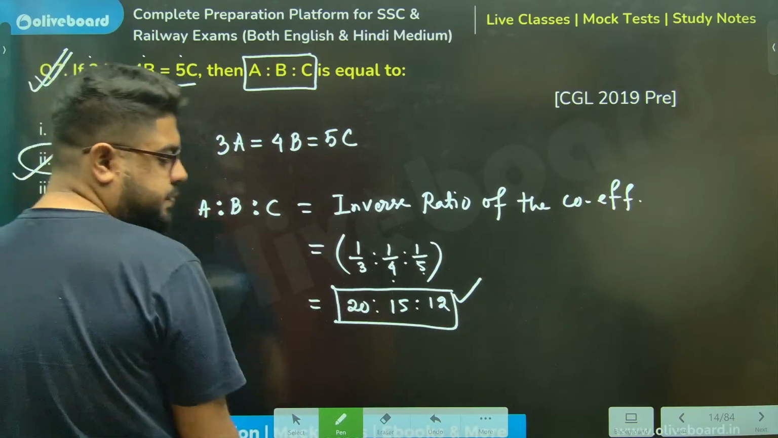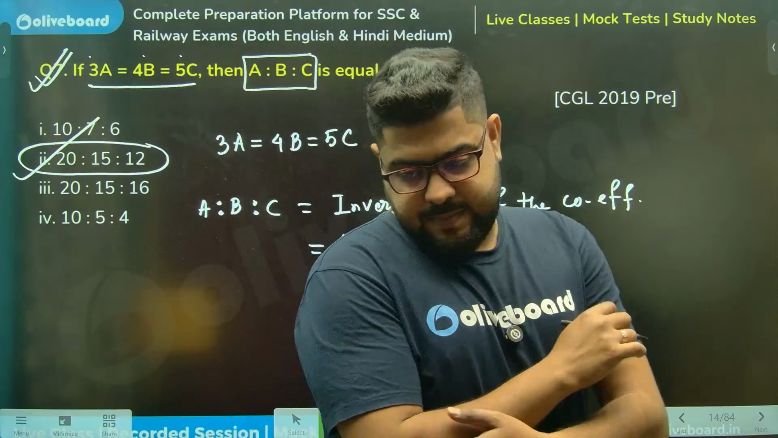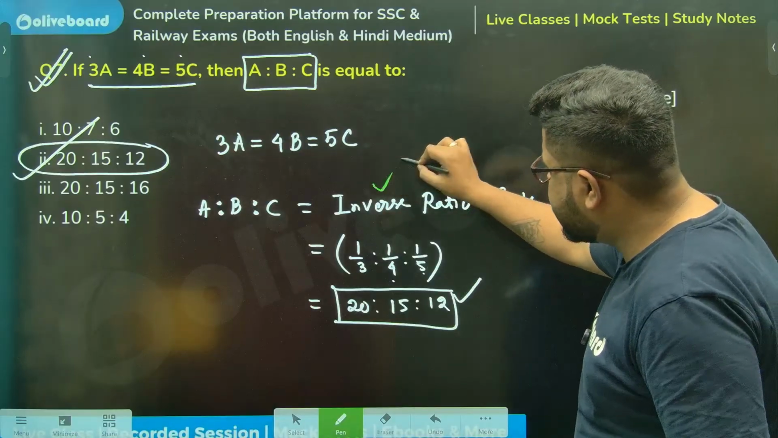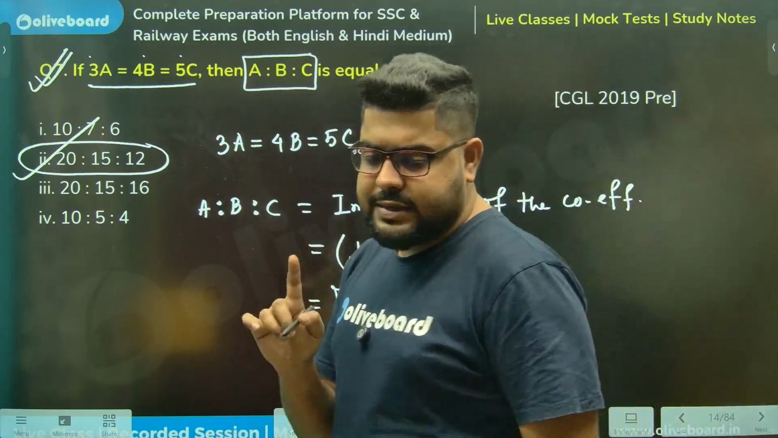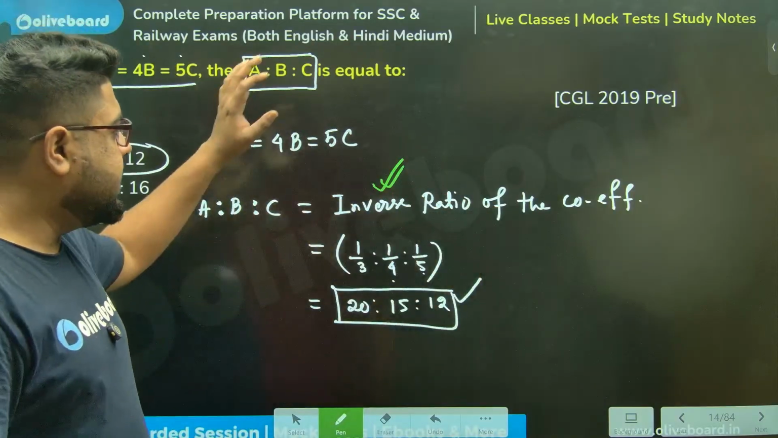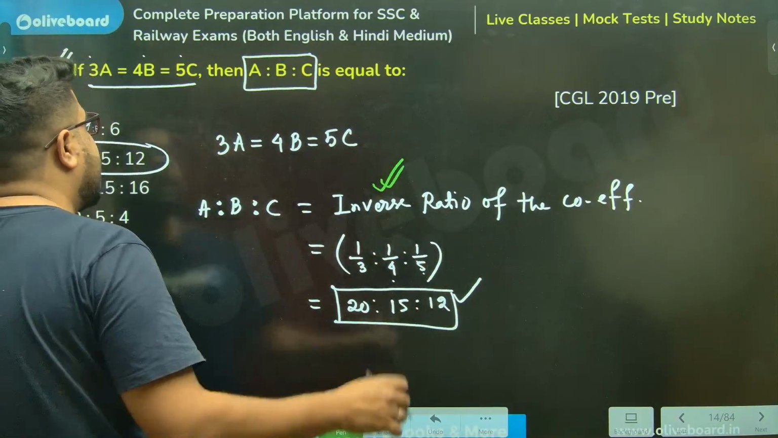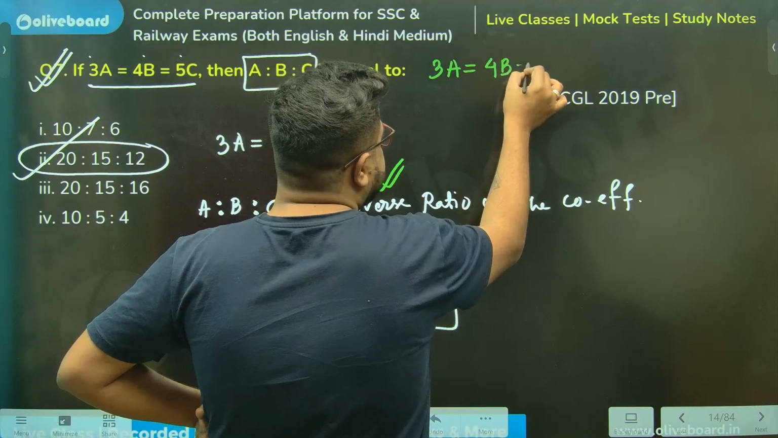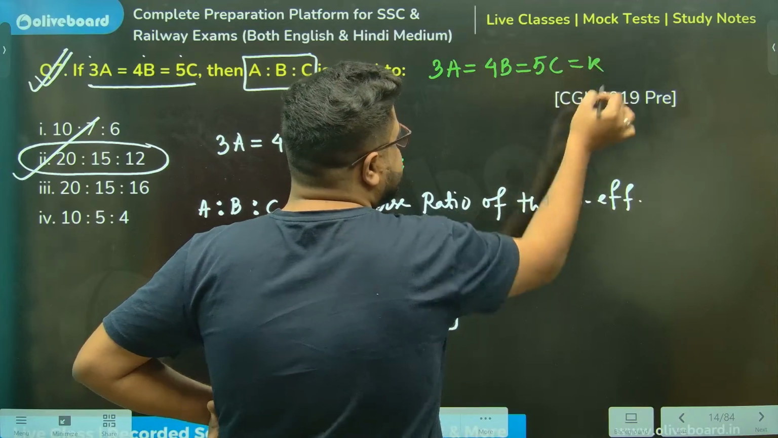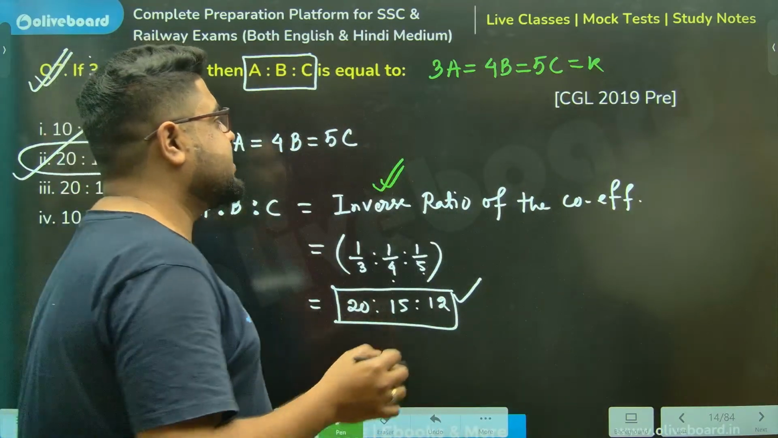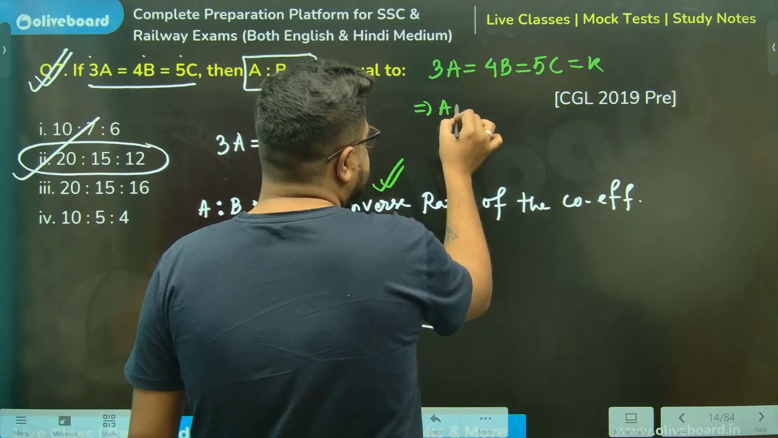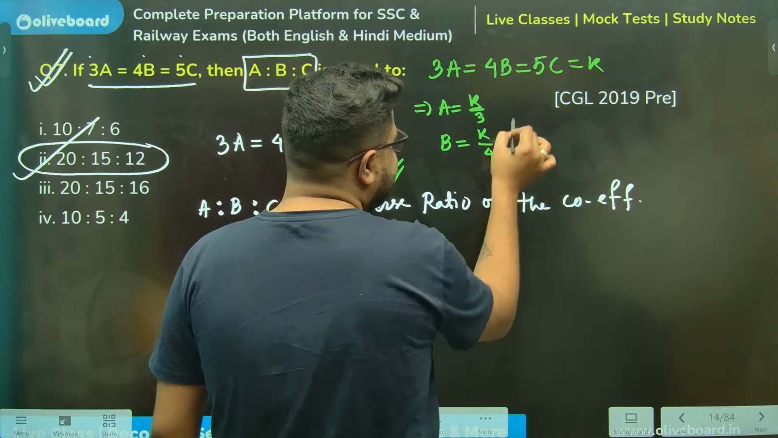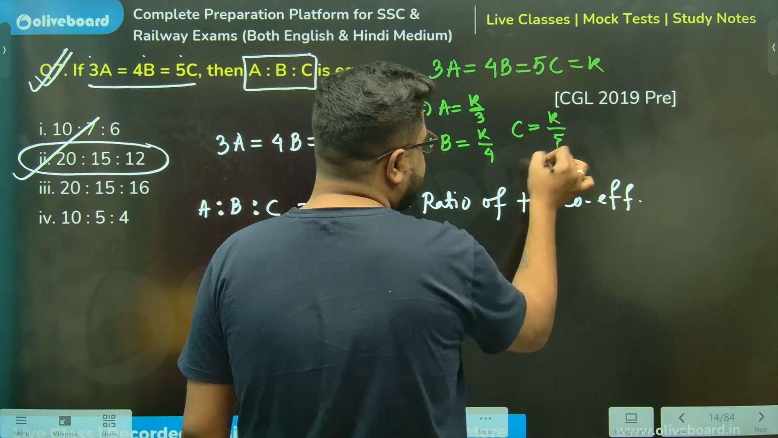Option number 2. Now you might say, sir, why? There is a strong chance that you might have this question: why in the world is this equal to the inverse? I always said this, you need to know the answers to why. So let me explain the why. If I say 3a is equal to 4b is equal to 5c is equal to some constant, let's say k. See what will happen, sir: a is k divided by 3, b is k divided by 4, c is k divided by 5.